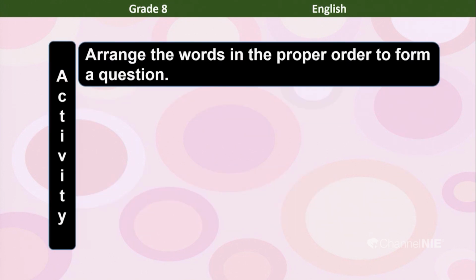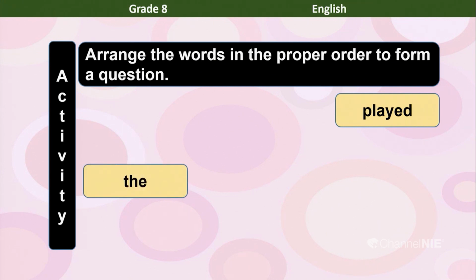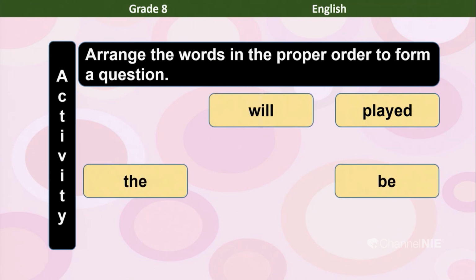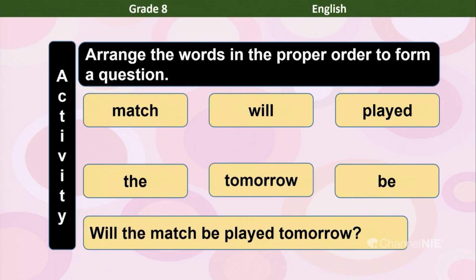Okay. Now, arrange these words in the proper order to form a question. Miss Priyadarshini? Yes, I will read. Played, the, be, will, match. Will the match be played tomorrow? Yes. Will the match be played tomorrow? Right? The words match, will, played, the, tomorrow, be. When you put them in the correct order, it becomes will the match be played tomorrow?